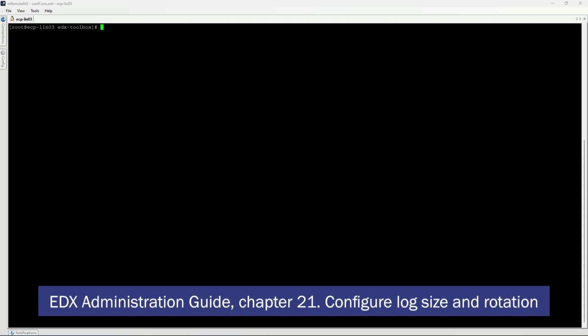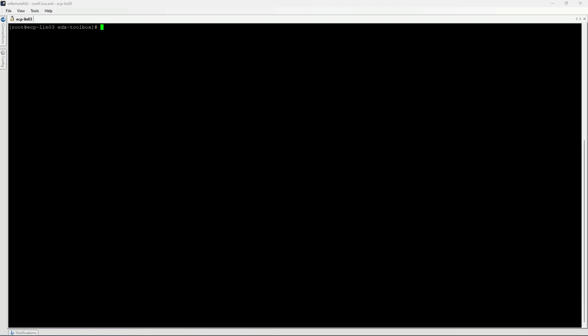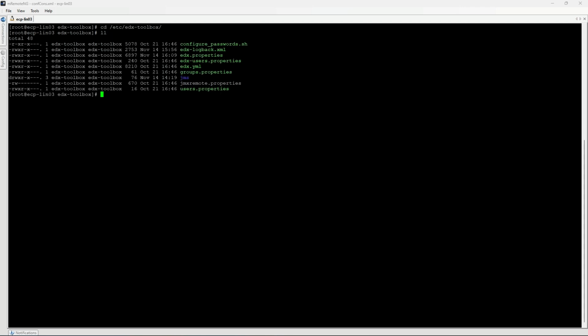To get further information about logs, please refer to the EDX Administration Guide Chapter 21 Configure log size and rotation. Logs are automatically compressed after reaching 50 MB and maximum size of all archived logs is 70 MB. Note that the size of 70 MB includes all compressed files and the live one. This behavior can be changed by configuration in edxlogback.xml.